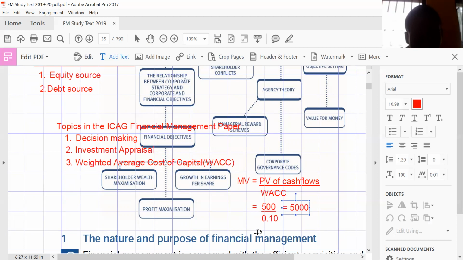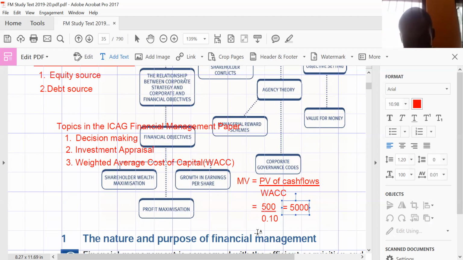Okay. So any capital that you get from somebody to start a business creates a cost for you. And when you add all these costs by accumulating them, that is what you call WACC. We have a lot of costs of capital that you tend to go for, but we combine or group all of them together and give it the name, the weighted average of the costs of capital. So we can have a lot of costs of capital, but we find the weighted average of all of them.